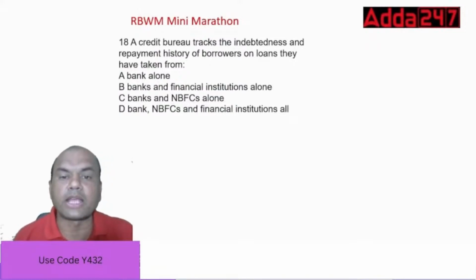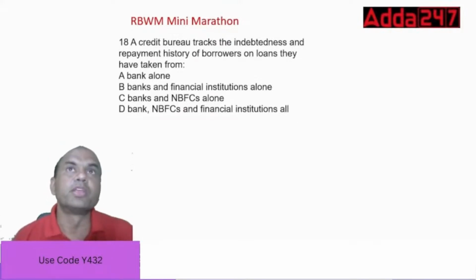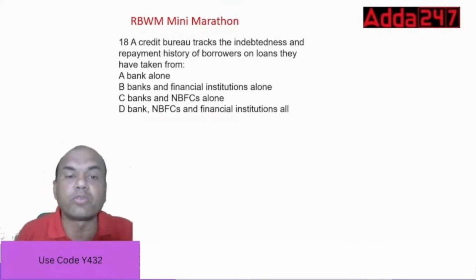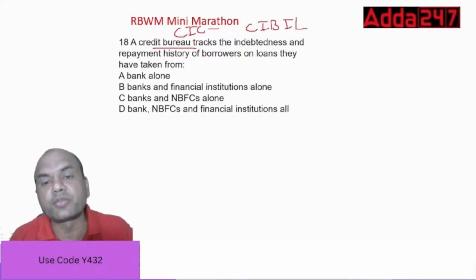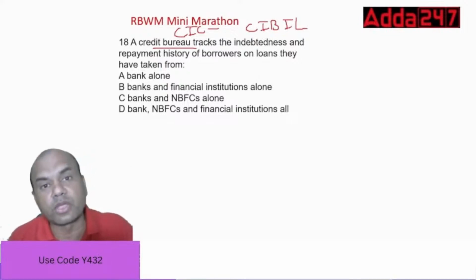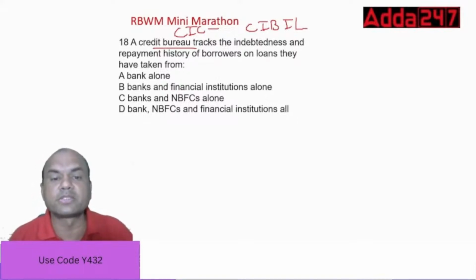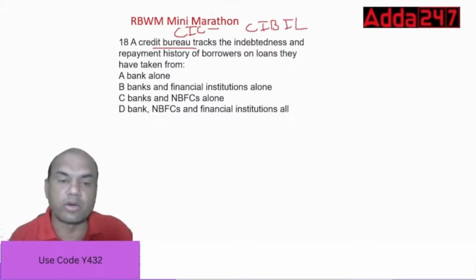A credit bureau tracks indebtedness and repayment history of the borrowers on the loans they have taken from. So this credit bureau means what? We are talking of CIC, CIBIL. So CIBIL tracks the indebtedness. Indebtedness means how much loan this customer has taken, and repayment history, whether the repayment is okay or not. They have taken from only banks, banks and financial institutions, banks and NBFCs, or banks, NBFCs and financial institutions, all?